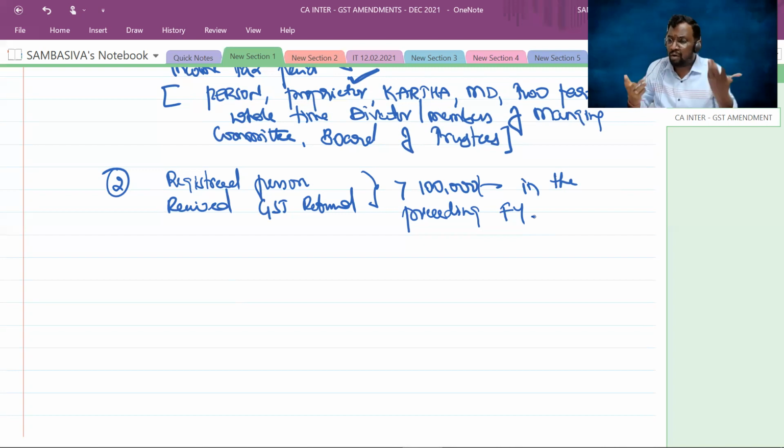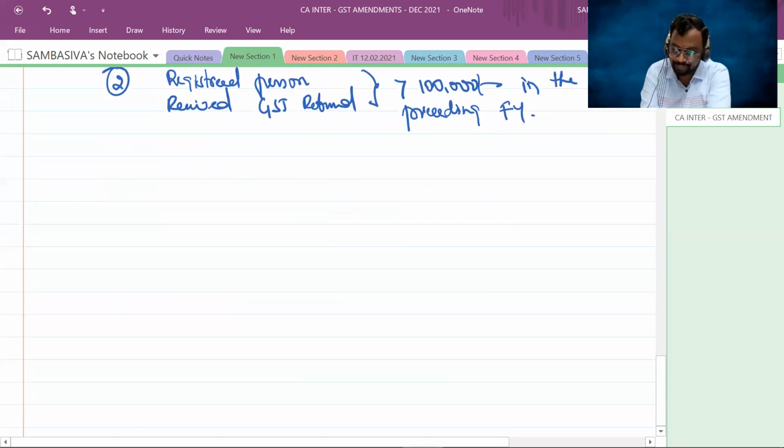So generally what you will do then, you can claim for refund whatever the input tax credit balance is showing, that entire amount you can claim as a refund. Are you following now? So if the GST refund you have claimed exceeding 1 lakh in the preceding financial year, then for the current financial year, 86B provisions are not applicable. That's the second criteria.